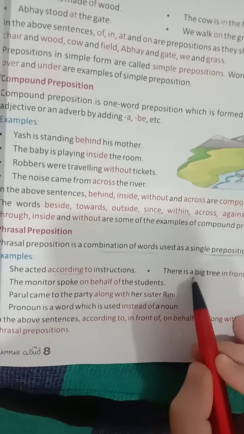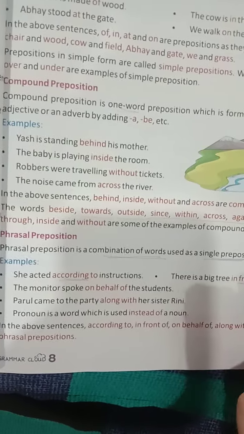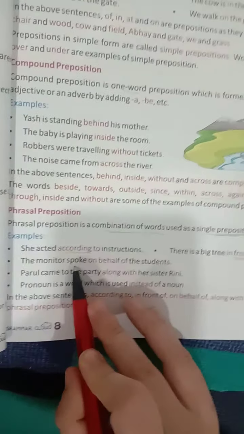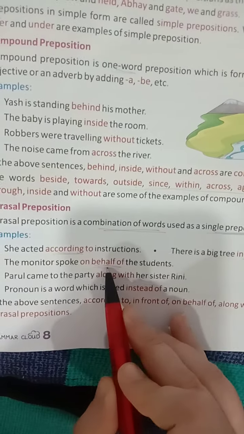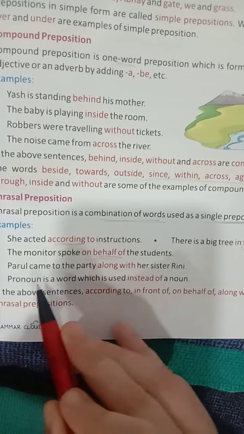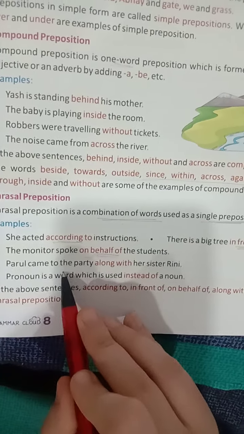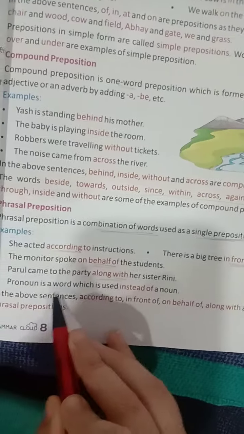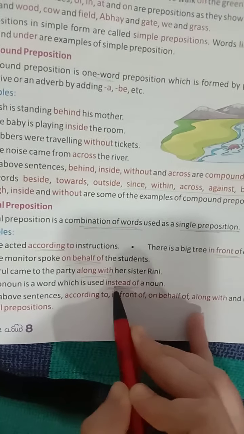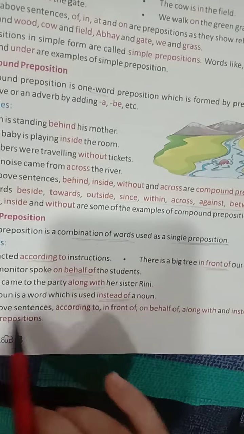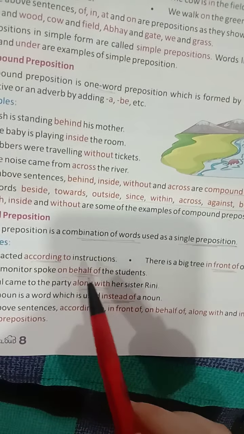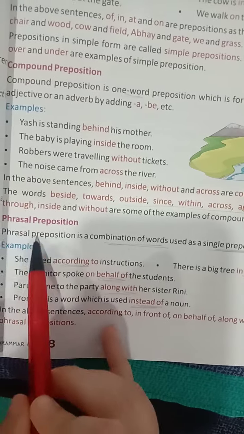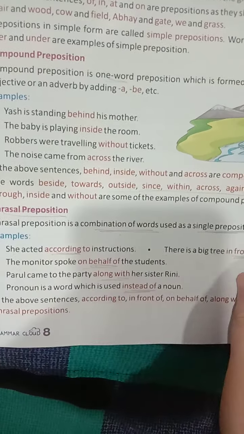This is a big tree in front of our school. The monitors spoke on behalf of the students. Parul came to the party along with her sister. Pronoun is a word which is used instead of a noun. So in the above sentences, according to, on behalf of, along with, instead of are all phrasal prepositions. Okay.